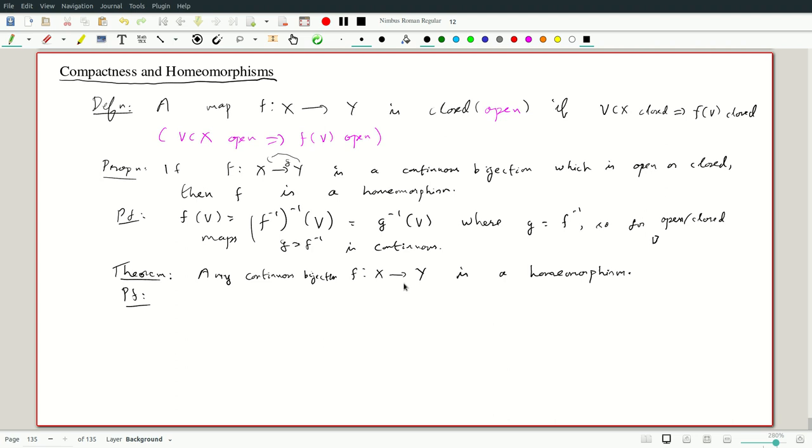And compact Hausdorff, I forgot to write the main hypothesis. From X compact to Y Hausdorff. Okay, we show actually something more general.